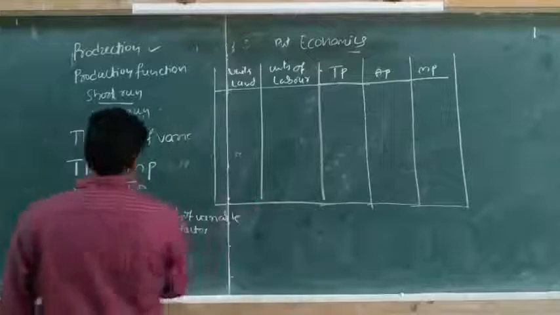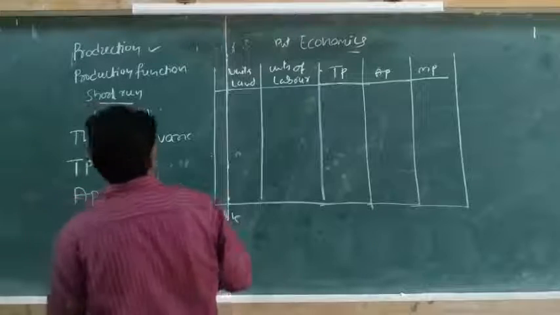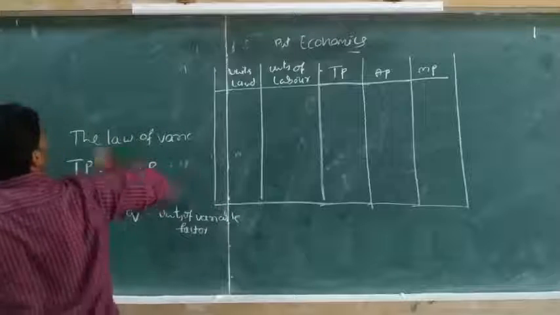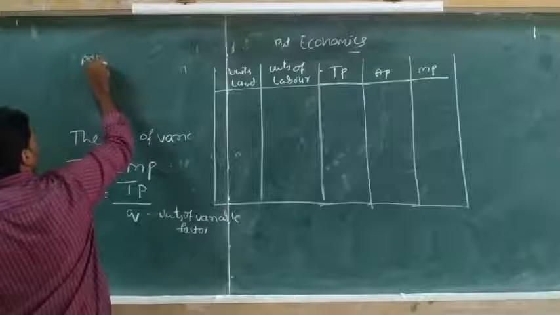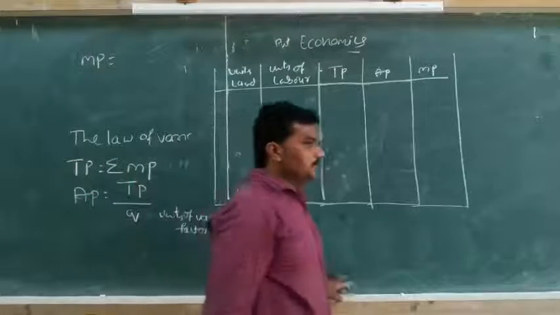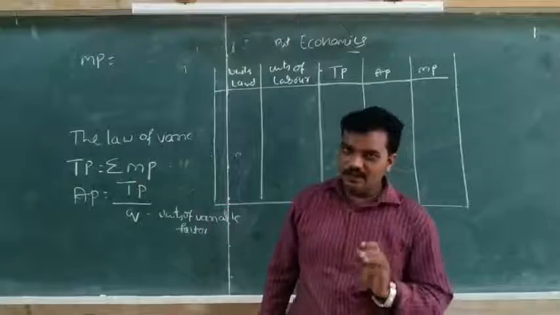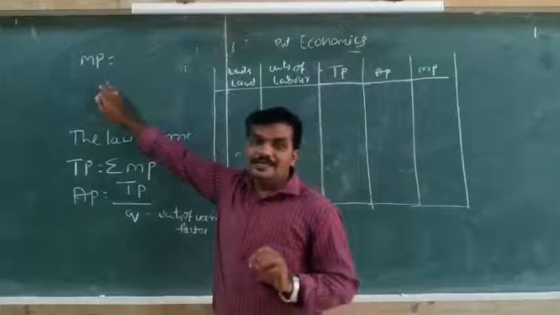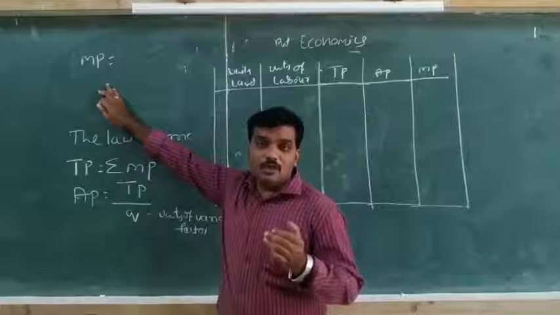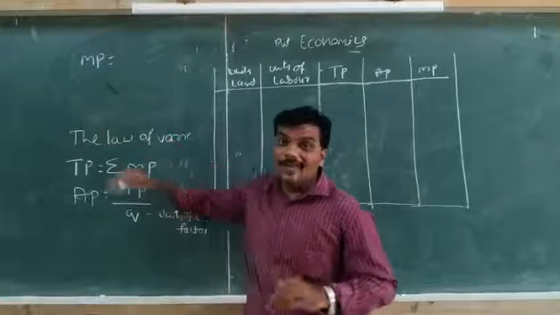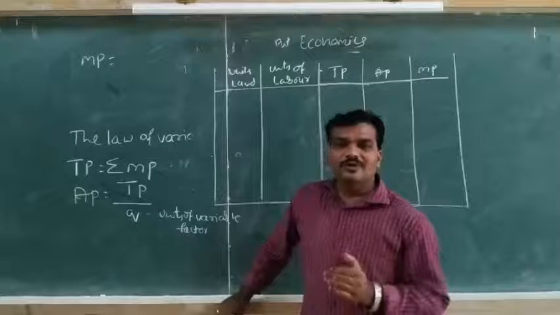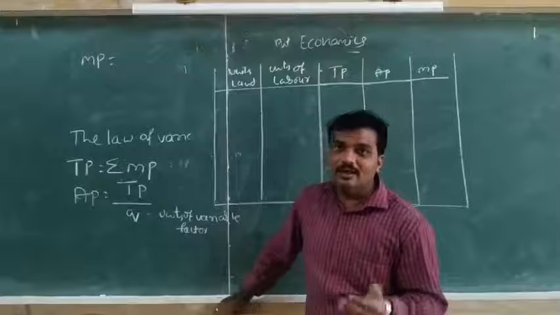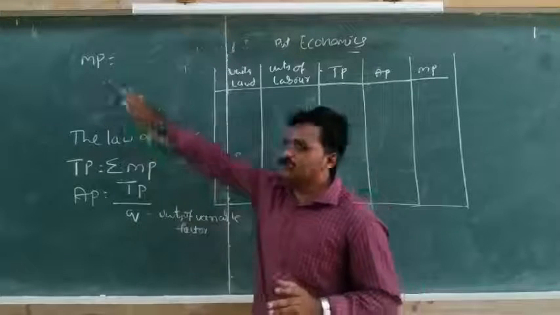Then the third one is marginal product. We can write here the marginal product. That is short form we call MP. So what is marginal? Simply understand, marginal means additional. See, additional product. How can we get additional product? By employing additional unit of variable factor, we get additional output. That is called marginal product.